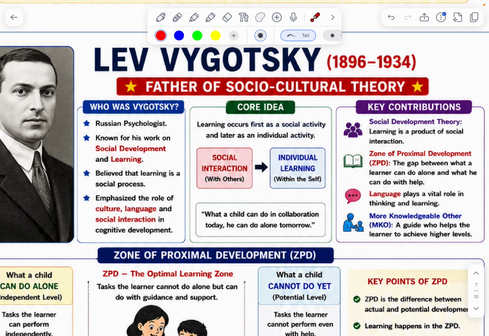Language plays a vital role. MKO, more knowledgeable other: a guide who helps the learner to achieve higher levels.